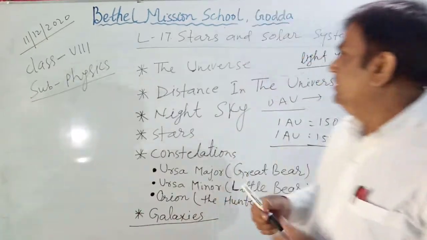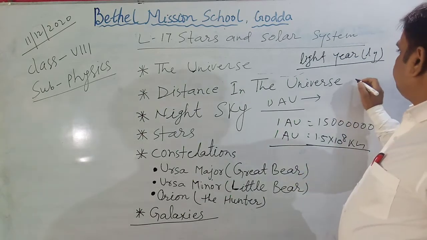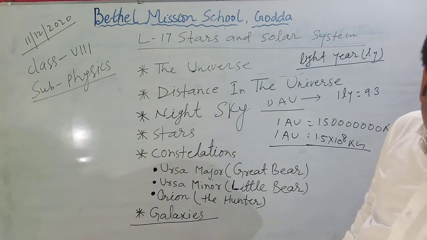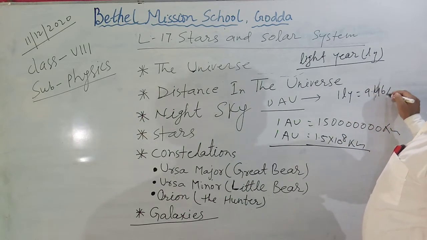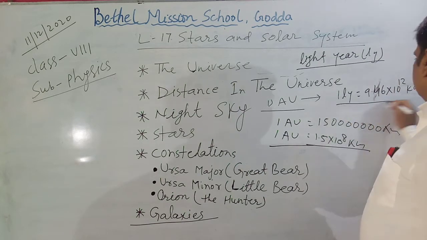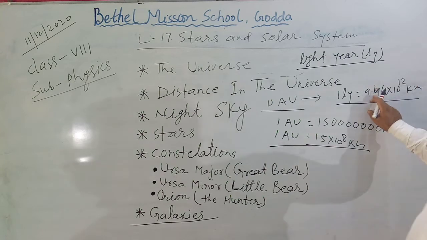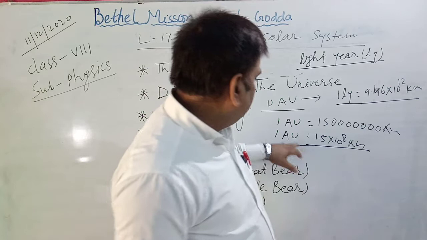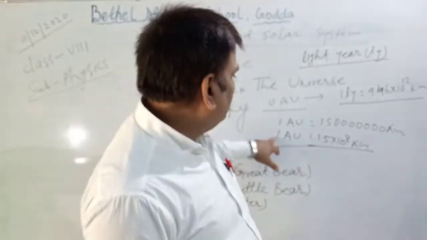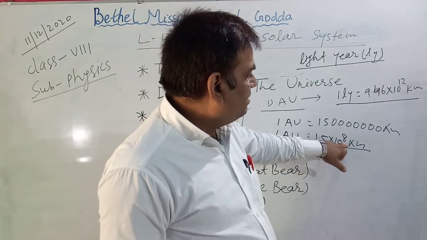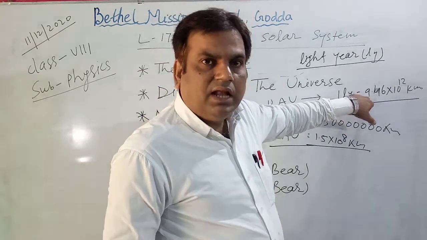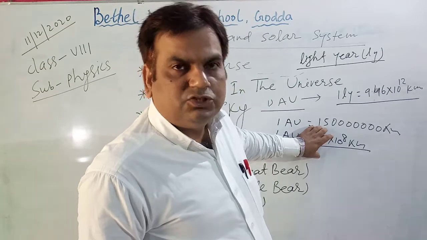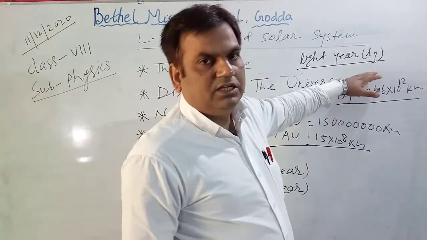And 1 light year equals 9.46 into 10 raised to the power 12 kilometers. 1 astronomical unit is 1.5 into 10 raised to the power 8 kilometers, so the light year is a bigger unit than the astronomical unit.